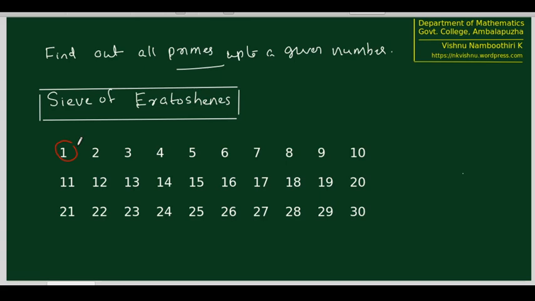Now 2 is not divisible by any number greater than 1 and less than 2. Since no number less than 2 divides 2 other than 1, 2 is therefore a prime. So we mark it as a prime.